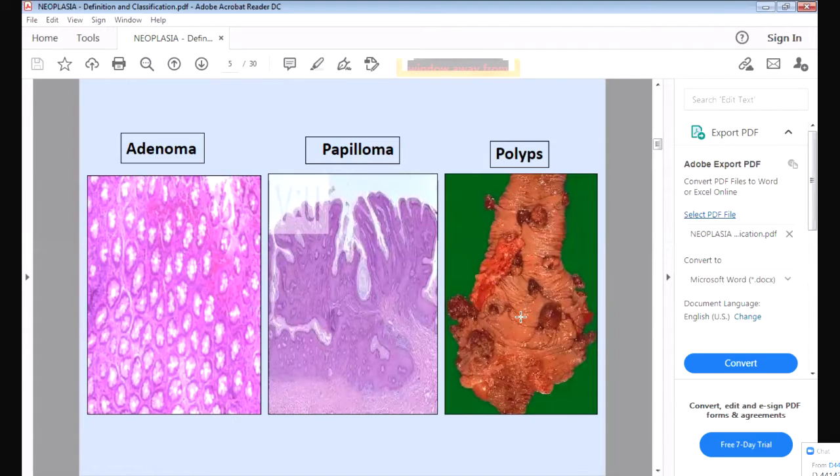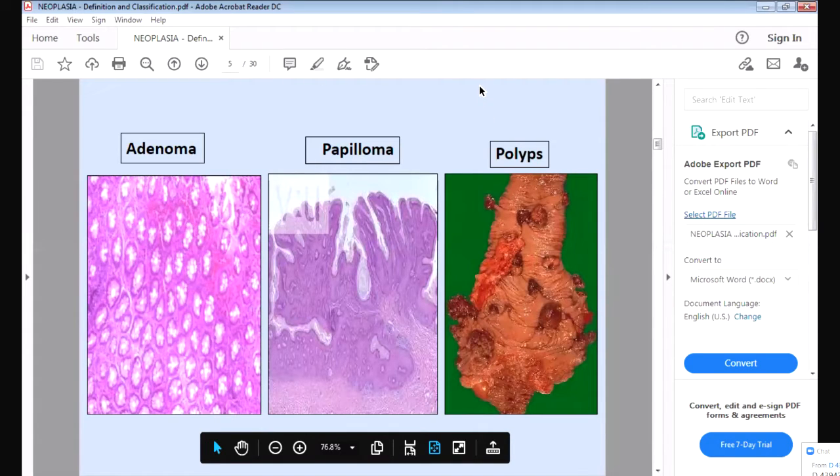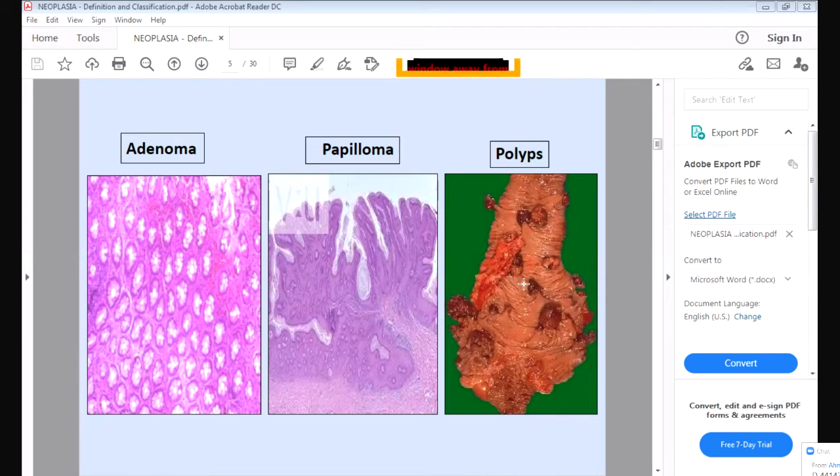Then when the tumor is producing a mass above the surface, you can see this mass. This is the intestine which we have cut open. In the intestine, these masses are projecting above the intestinal epithelium. You can see the round masses; they are called polyps. So you should understand there is adenoma, papilloma, and polyp. Adenoma is the tumor of the glands, papilloma has finger-like projections, and polyps are small round masses above the surface. This is how we name the tumors.